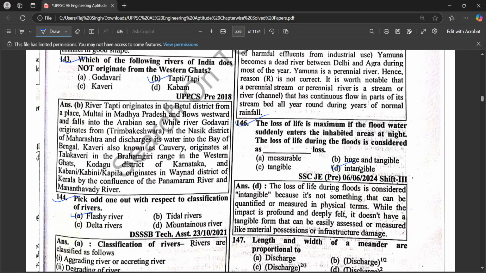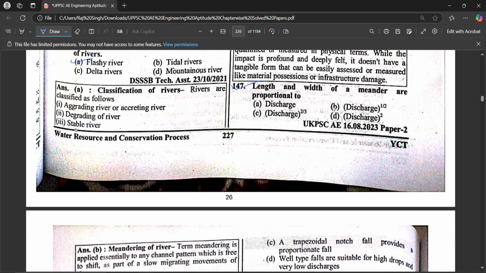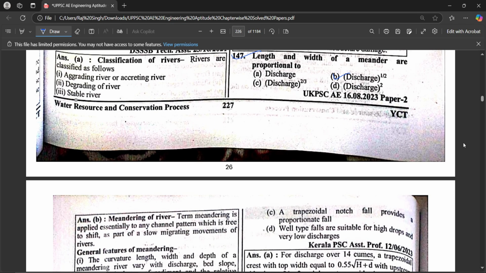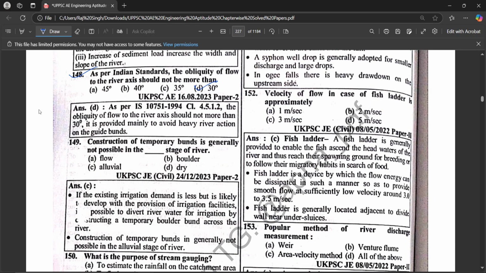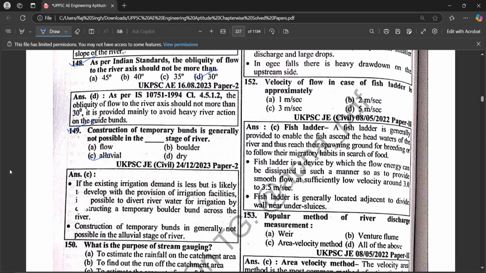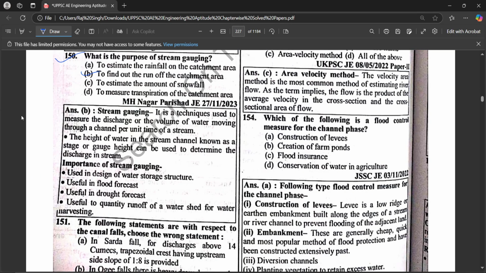Loss is intangible. Length and width of a meander are proportional to discharge, one by two. As per Indian standard, the obliquity of flow to the river axis should not be more than say 30 degrees. Construction of temporary bunds is generally not possible in the alluvial stage of a river. What is the purpose of a stream gauge, which is to find out the runoff of the catchment area?